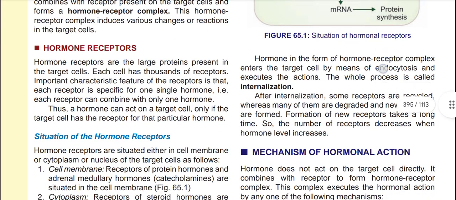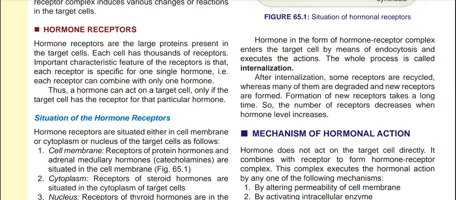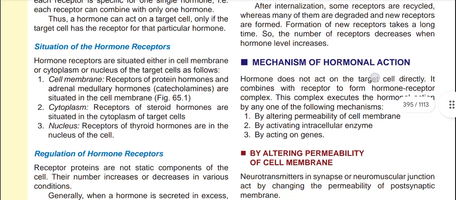Now, hormone receptors. Hormone receptors are the large protein molecules present in the target cell. Each cell has thousands and thousands of receptors. An important characteristic feature of the receptor is that each receptor is specific for one single hormone only. So what does it mean? This means that each receptor can combine with only and only one hormone. Thus a hormone can act on a target cell only if the target cell has the receptor for that particular hormone.